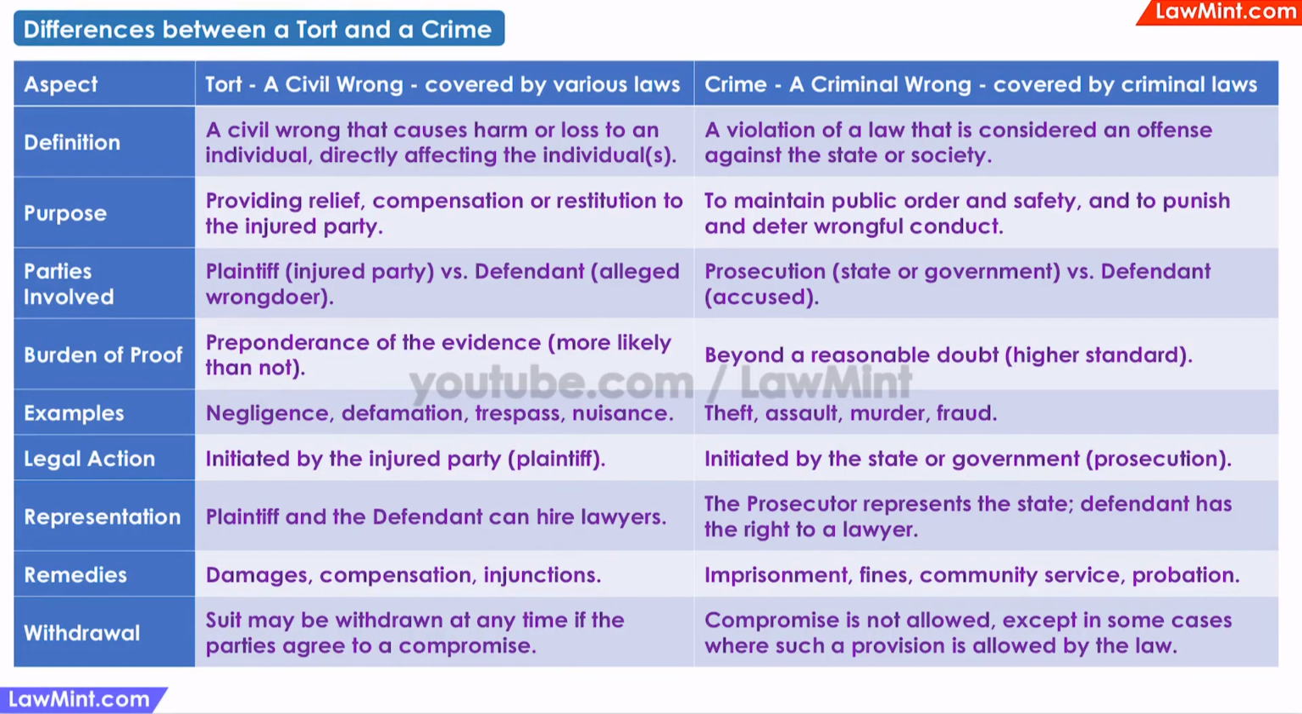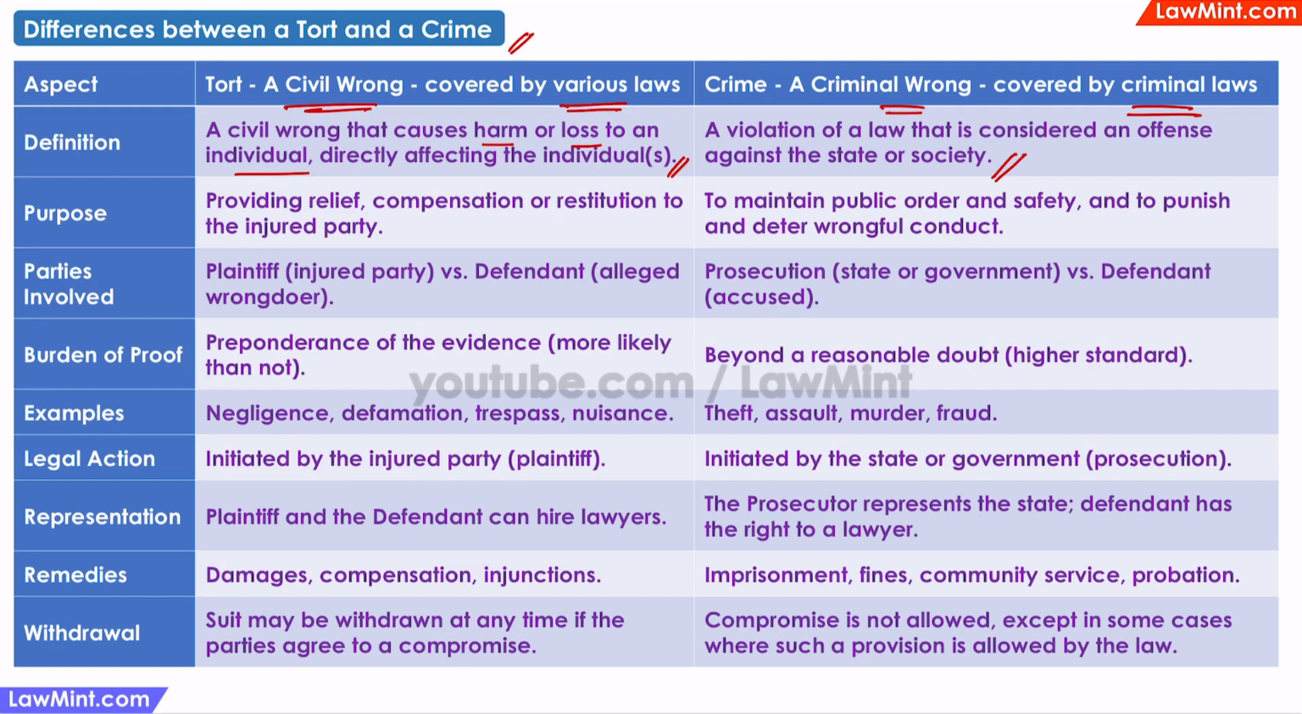Let us look at the fundamental differences between a tort and a crime. A tort is a civil wrong covered under civil laws, and a crime is a criminal wrong covered under criminal laws. A tort is a civil wrong that causes harm or loss to an individual, directly affecting that individual. On the other hand, a crime is a violation of law that is considered as an offense against the state or against the society in general.